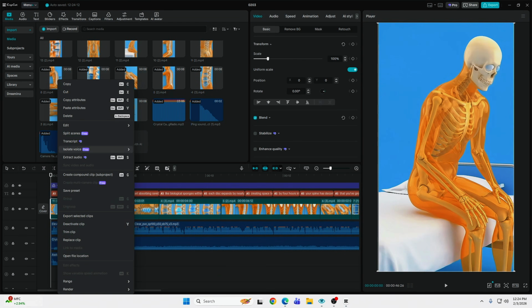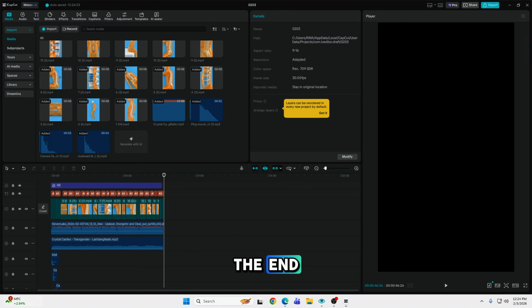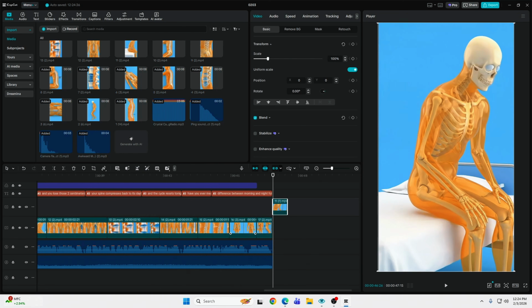Also, for the loop, copy the first clip and paste it to the end. Make it maximum shortened. This will create a loop.